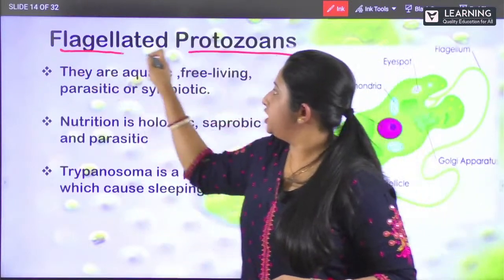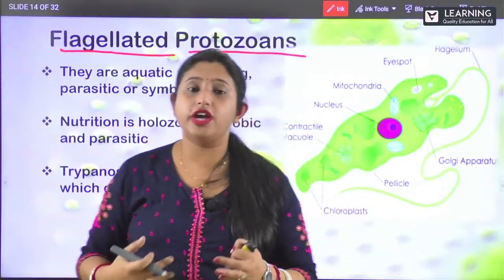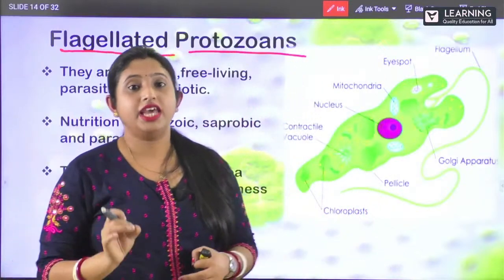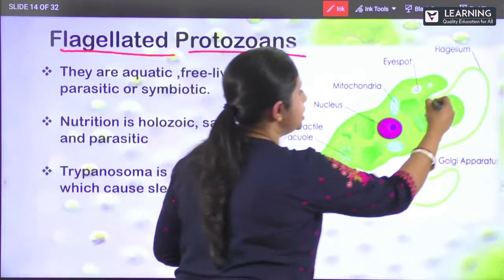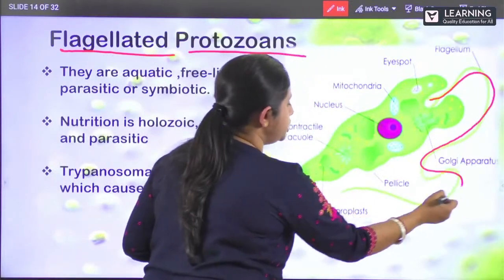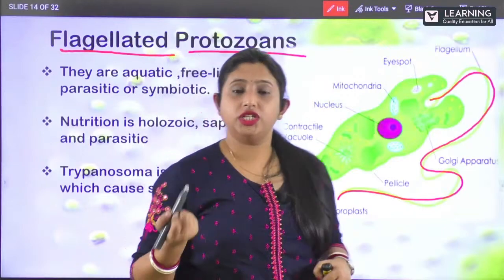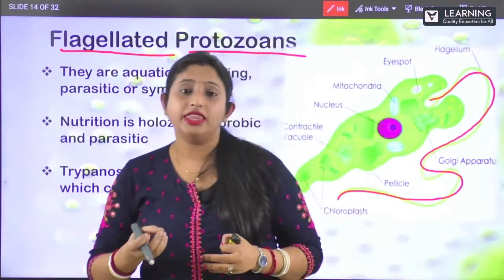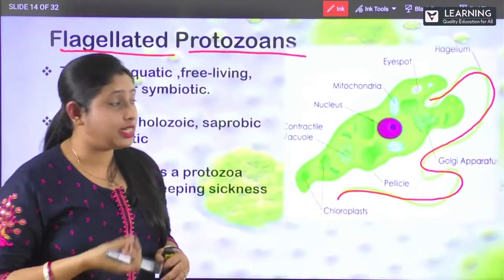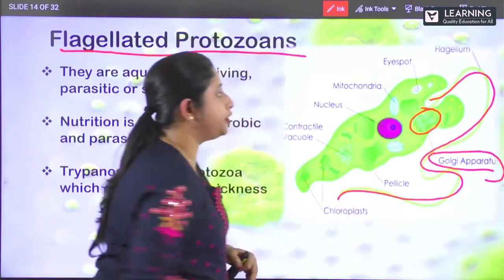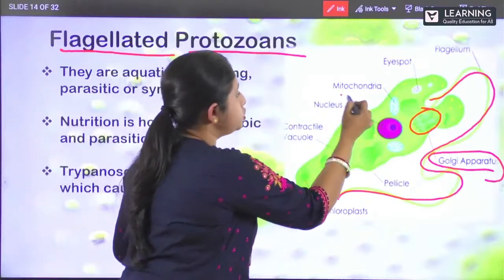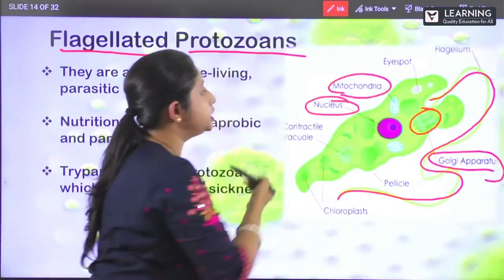protozoans, right? Flagellated. What do you mean by flagellated? When you talk about flagellated means they have got flagella for their movement. So you can see that it is a flagella, isn't it? So these are flagellated and they have got all cell organelles like Golgi apparatus. You can see Golgi apparatus. Then they have got mitochondria, they have got nucleus, right?